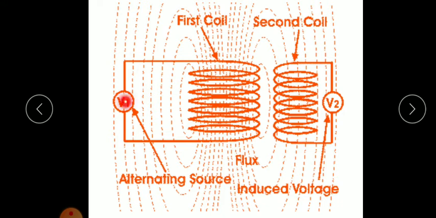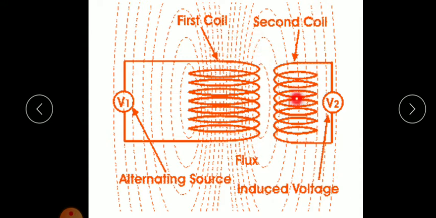So when alternating current passes through a conductor, it will produce a varying magnetic field.